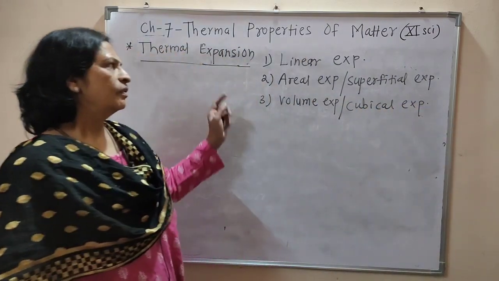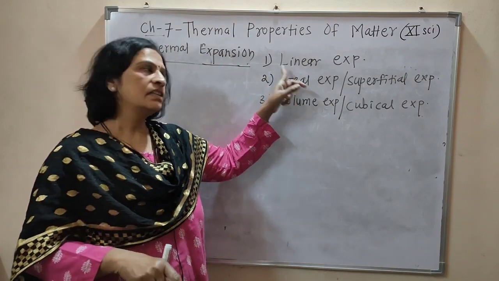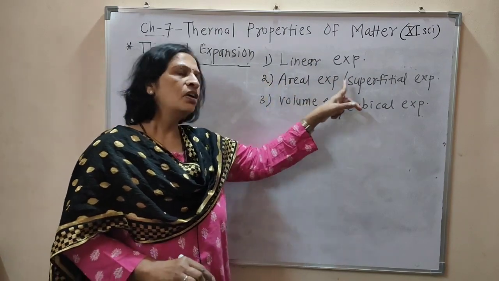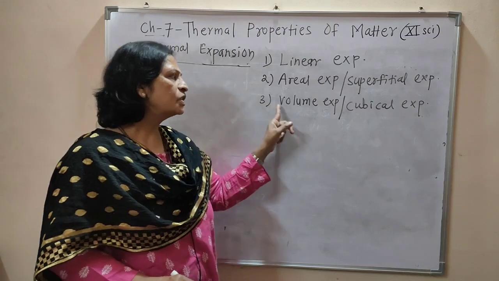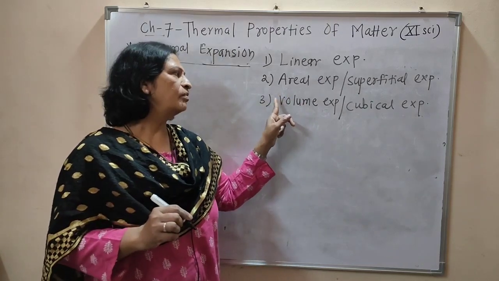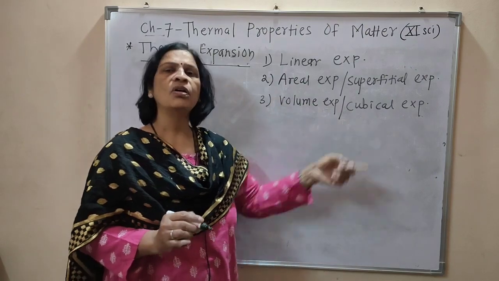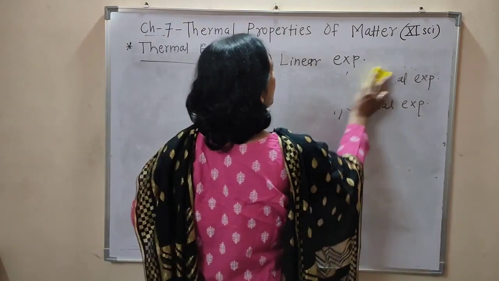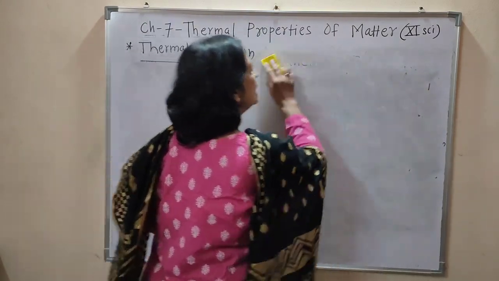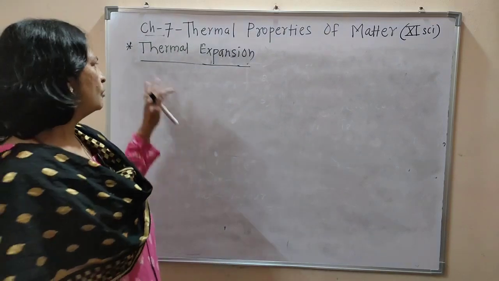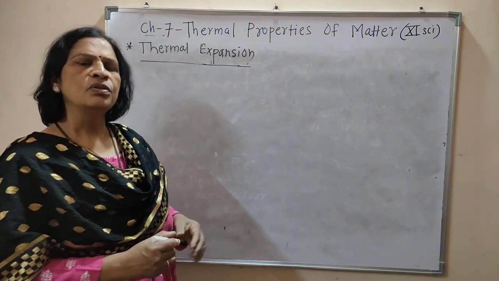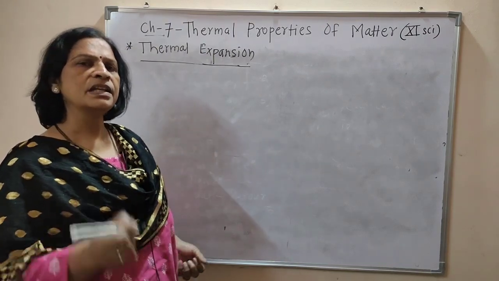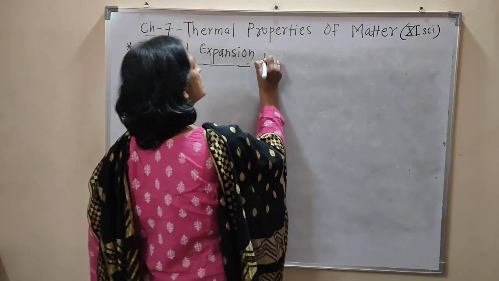Understood? When we increase temperature, length gets increased, that is linear expansion. When area increases, that is areal or superficial expansion. When volume gets increased, that expansion is called volume expansion or cubical expansion. Now we have to study each expansion one by one. First, linear expansion. If you understand one type of expansion, you will automatically understand the superficial and volume expansion.